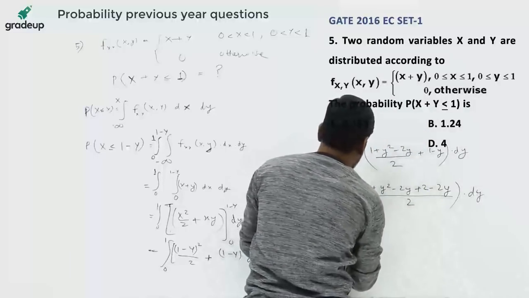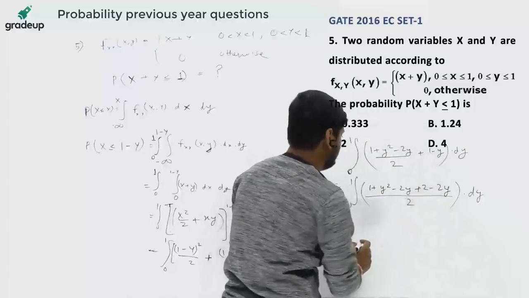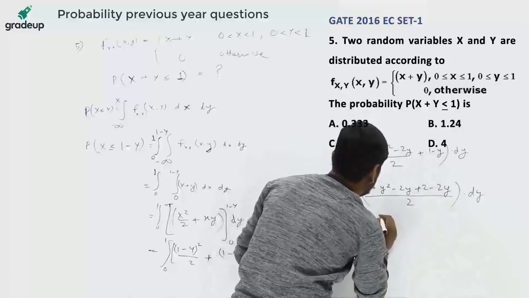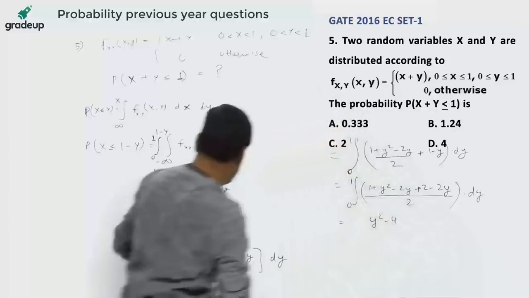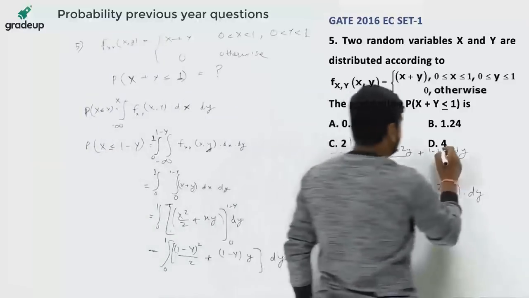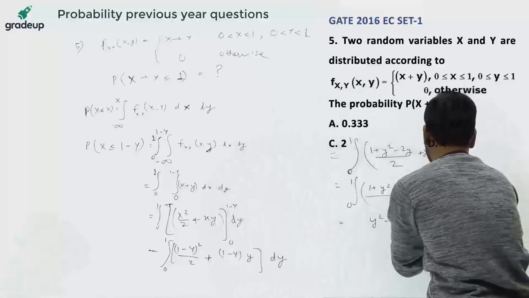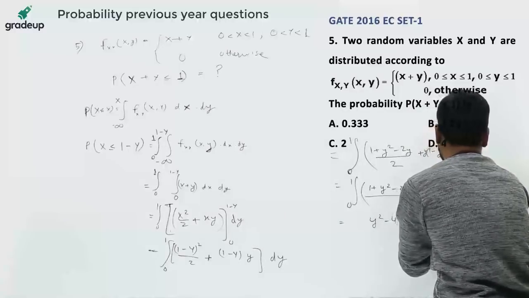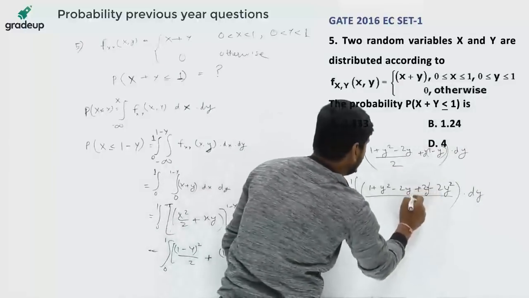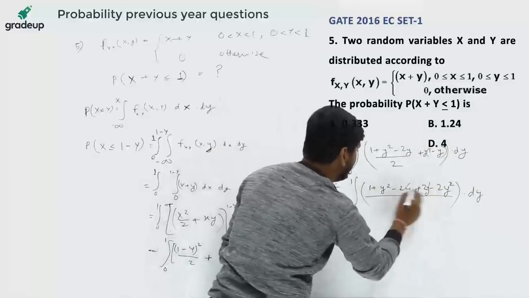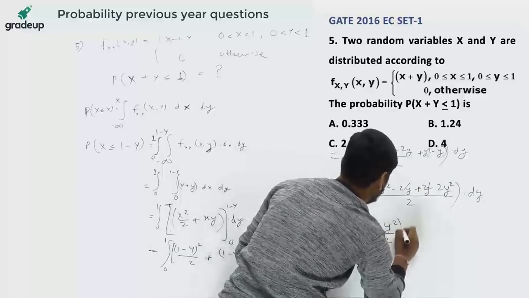In limit integrating from 0 to 1, we get y square minus 4y plus 3. Y square minus 4y. Sorry, I did one mistake. I forgot to put y here. So this is 1 minus y into y. So this is 2y minus 2y square. So 2y gets cancelled with 2y. This is 1 minus y square divided by 2 dy.